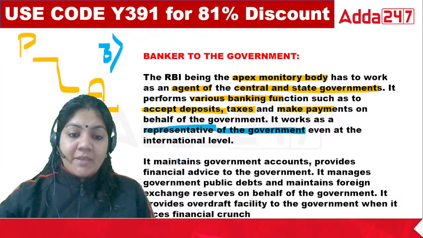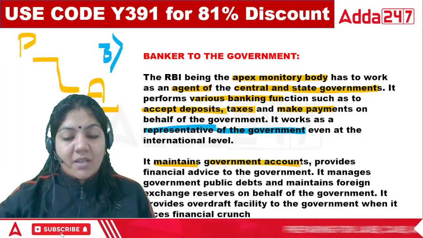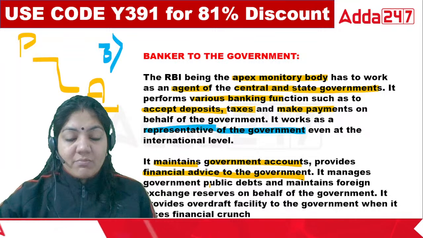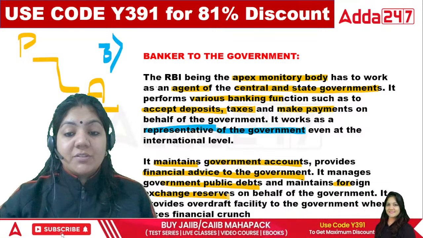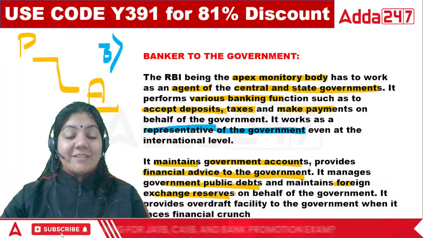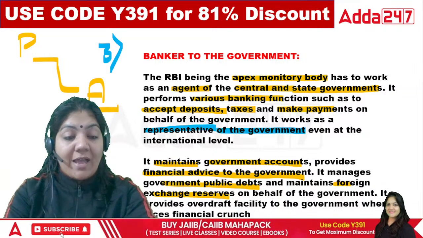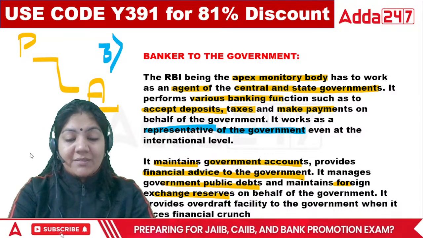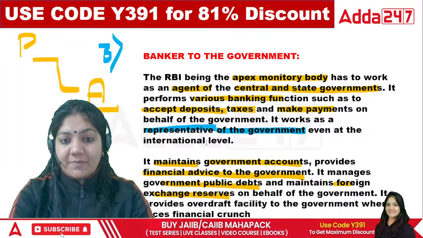Now in this paragraph, what is written is that it maintains the government accounts, provides financial advice to the government, manages the government public debt, and maintains the foreign exchange reserve on behalf of the government. So there are so many points, as you can easily see in this paragraph, for why the Reserve Bank of India is called the agent of the government.